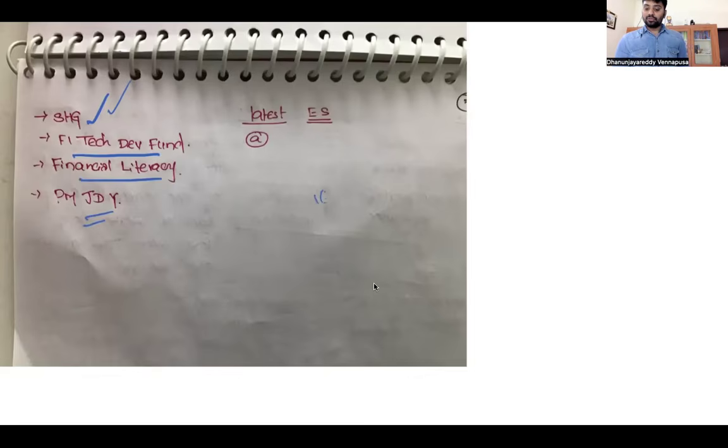So in inclusive growth, one of the most important areas we have to focus on is financial inclusion. In financial inclusion, whether they ask or not, you have to write these things: the definition of it, then why we need financial inclusion, and what the status is according to the data.